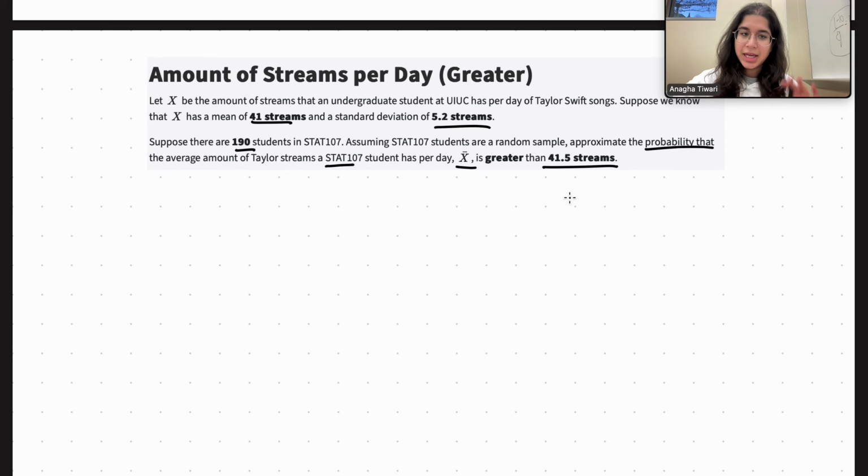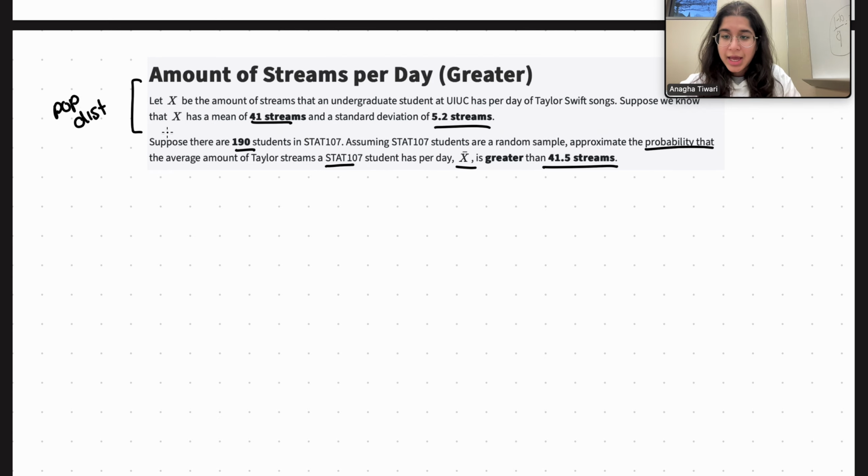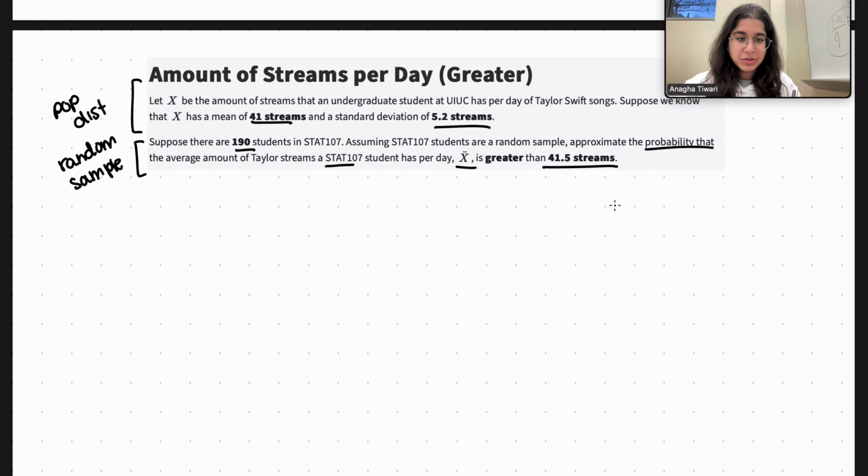This can be a bit complicated to begin with, but it's actually a very simple problem. Here, X is what is known as a population distribution, of all U of I students. X bar is basically a distribution that represents the random sample of the Stat 107 students.